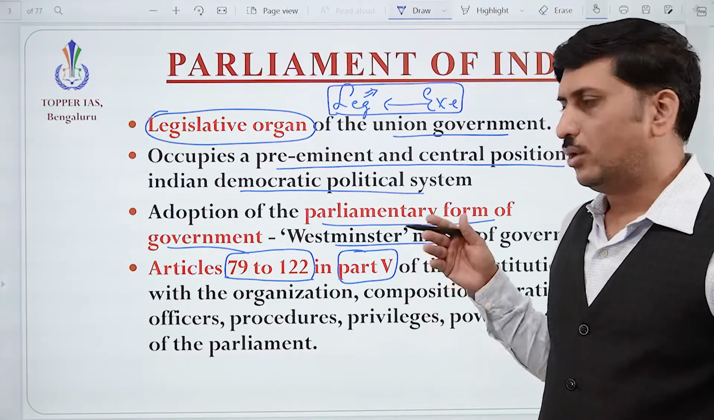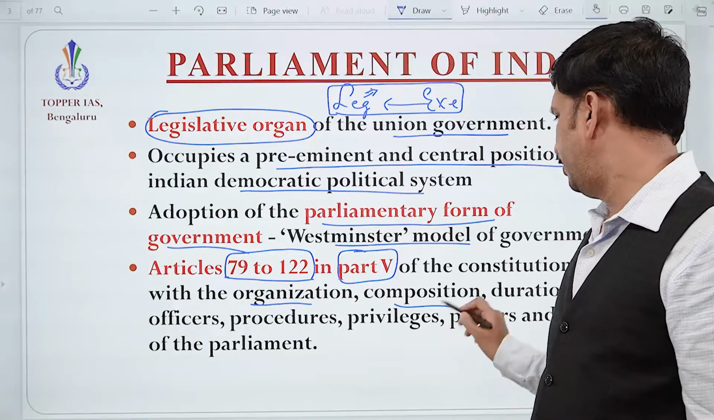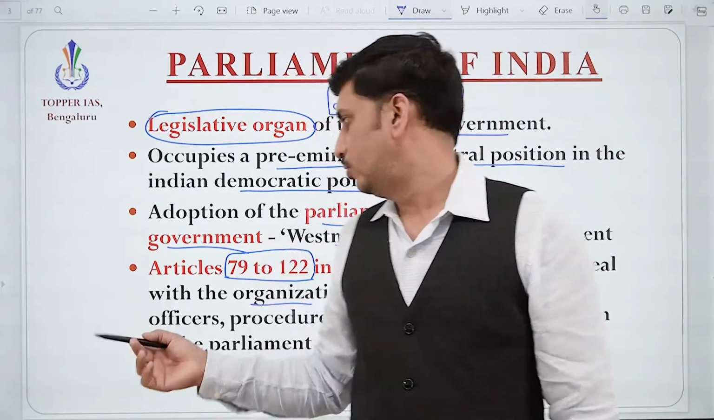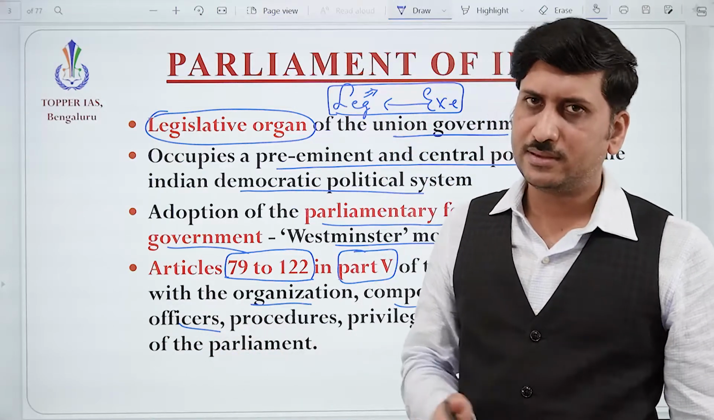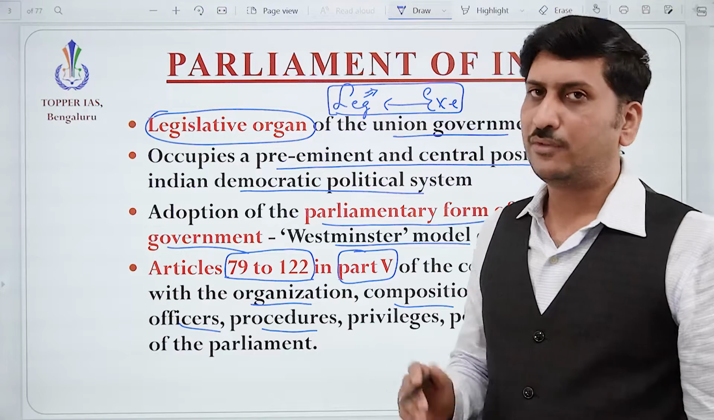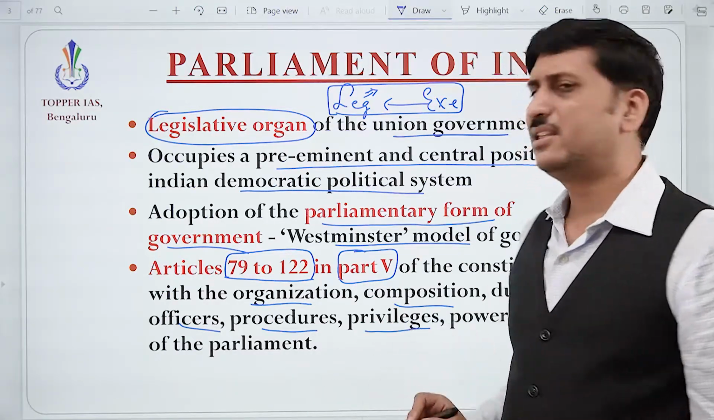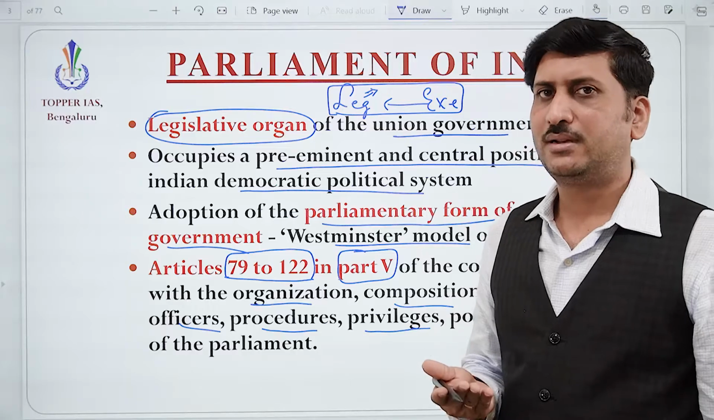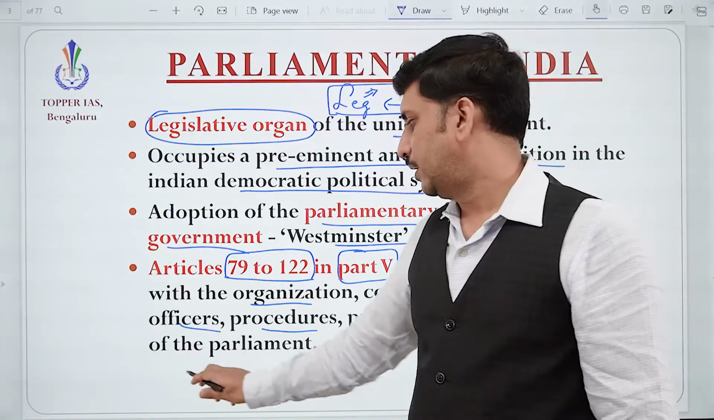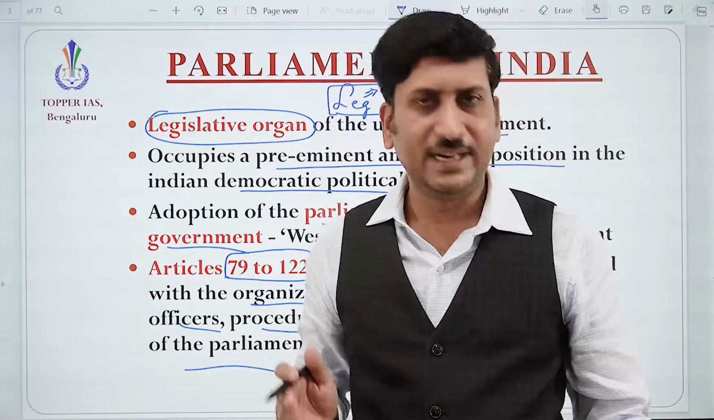So we are going to deal with the organization, the composition, and the duration, and also the officers like the speaker, deputy speaker, chairman, right? The procedures that need to be followed in the house or in the Parliament. The privileges of the members of Parliament, correct? Special privileges are there, and also the powers of the Parliament. So all these things we are going to discuss in detail in this chapter.